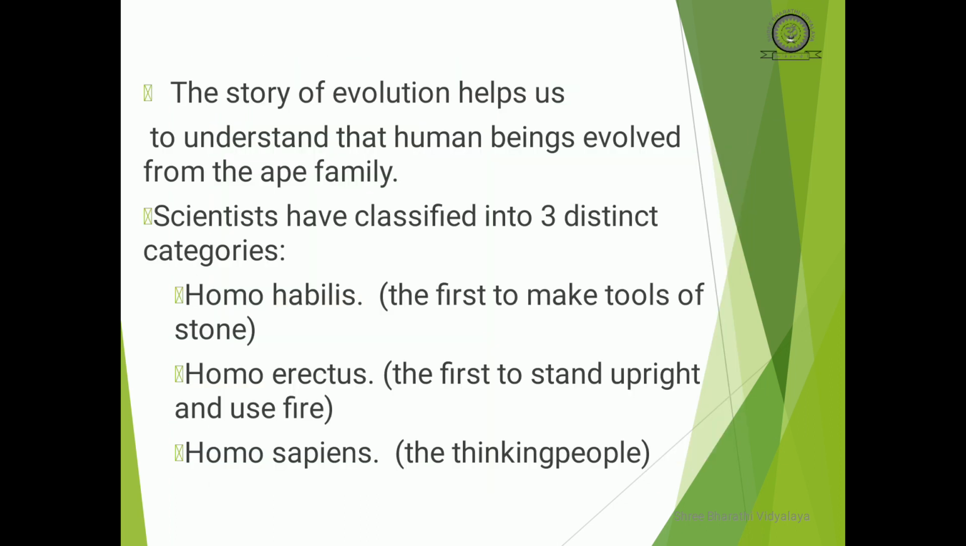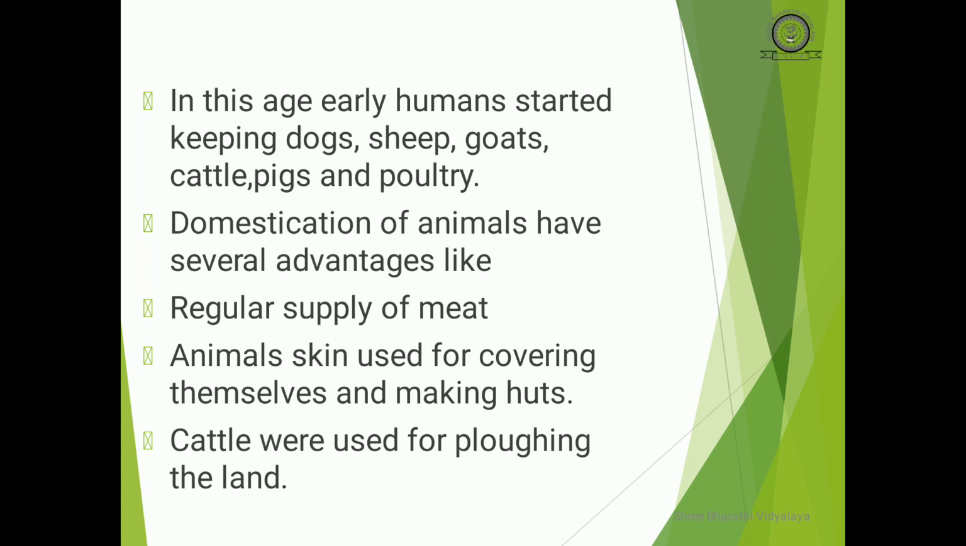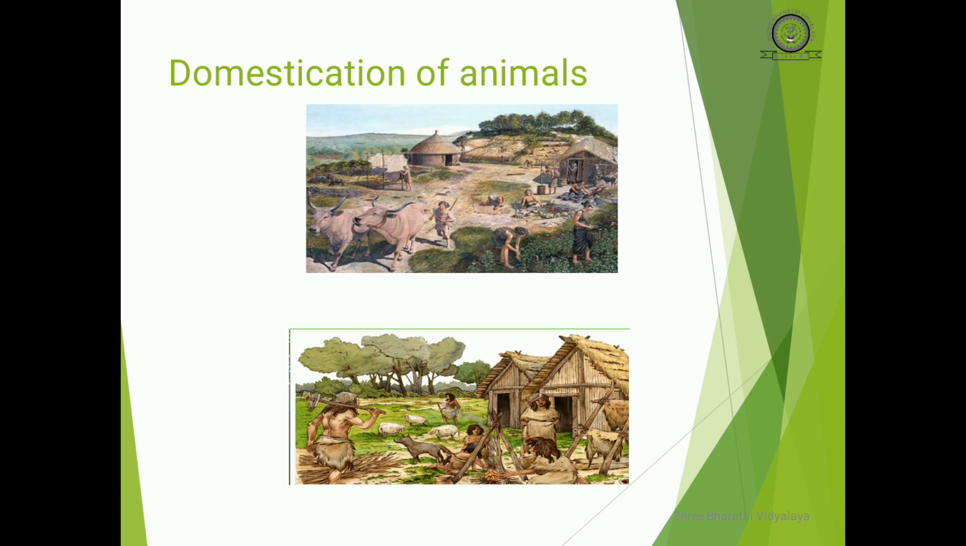In this period, we witnessed the beginning of a settled life. The practice of agriculture and the domestication of animals took place in the New Stone Age, or the Neolithic age. Some of the earliest crops grown were wheat and millet. Settled life and agriculture provided the early humans with a regular supply of food.